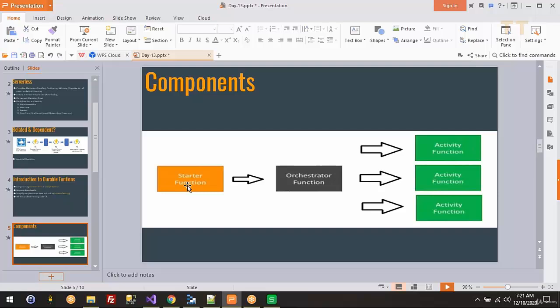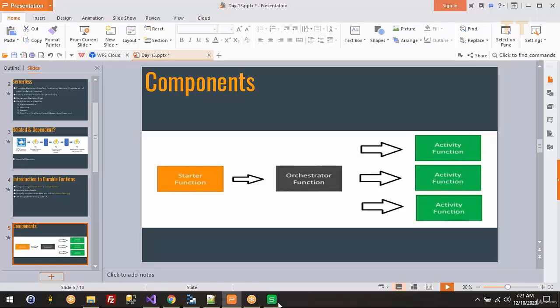Mostly, 99% of the time, it would be an HTTP trigger which starts this. And the orchestrator function is the main function which controls the execution of all your activity functions.